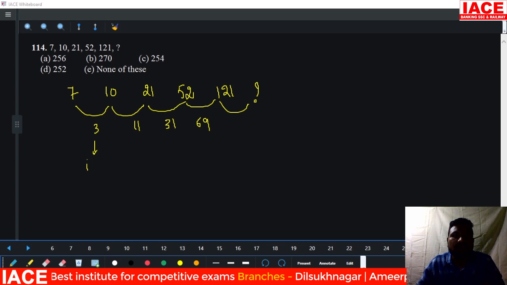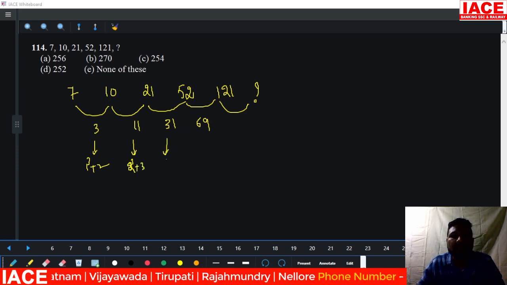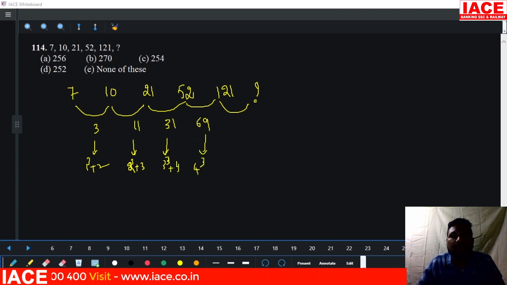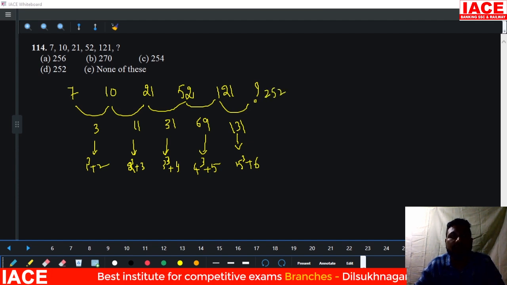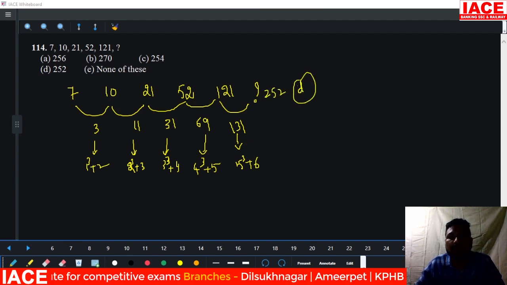And here, look: 1 cube plus 2, then 2 cube plus 3. Next, 3 cube plus 4, then 4 cube plus 5. Next, what value can we make? 5 cube plus 6. That means we have to add 131. When you add 131, it becomes 252. 252 means option D here.